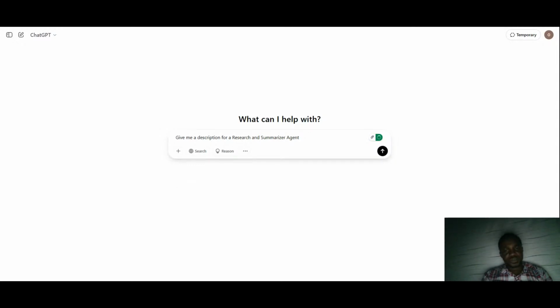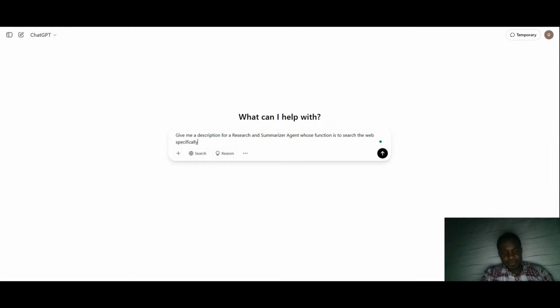We'll now give more details, whose function is to search the web, specifically Google, and return a summary of the search. I want